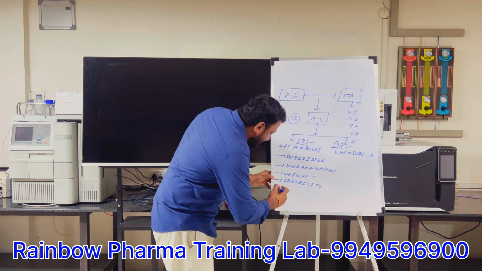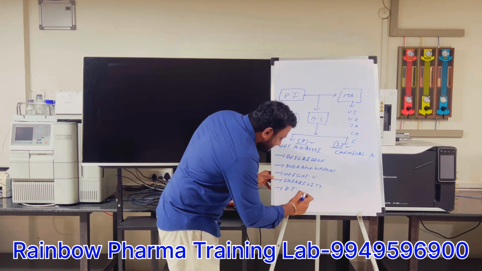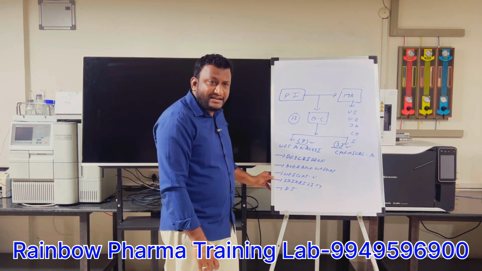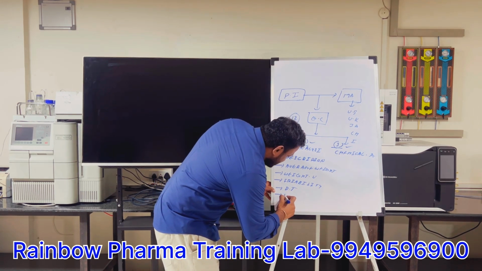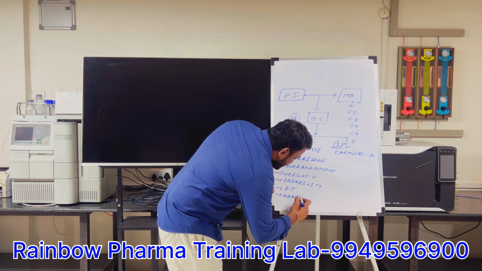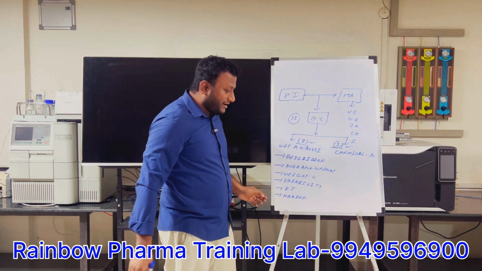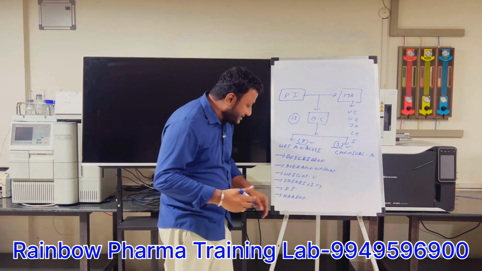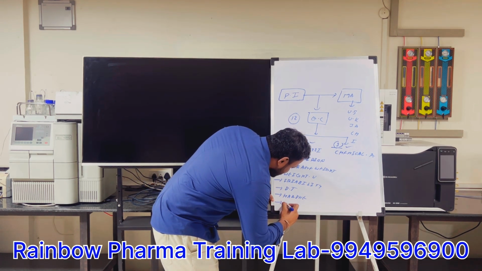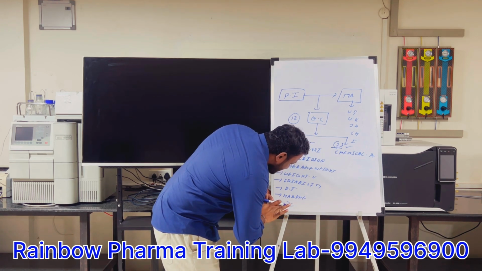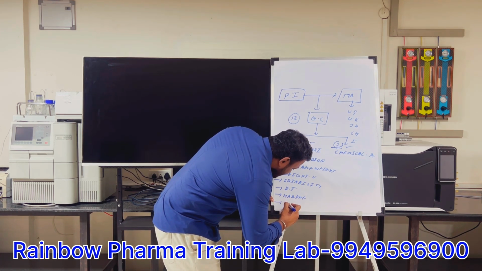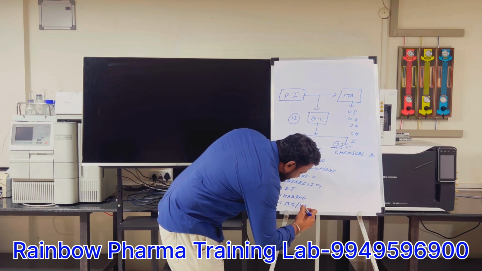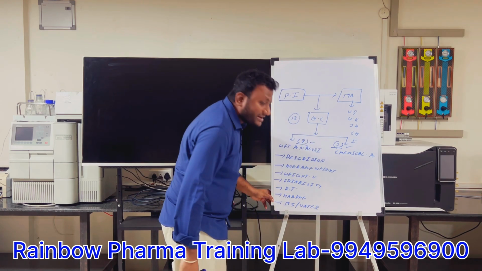Next one is DT, disintegration time. Next one is hardness. Hardness, thickness, diameter are all one test. And another test is MC. MC means moisture content, which is also called the water content test.